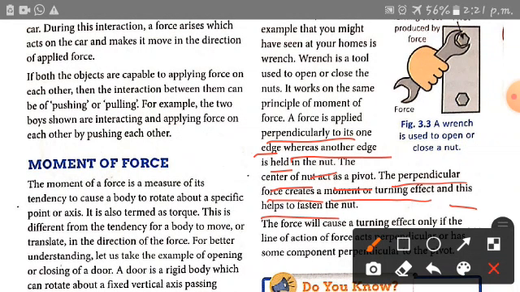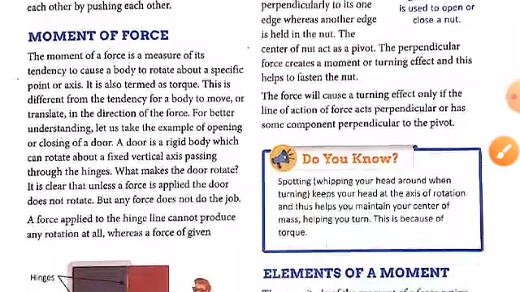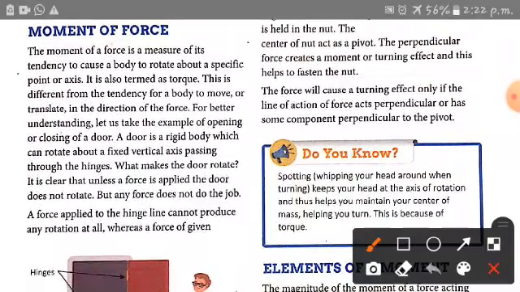So moment of force here is a measure of force tendency to cause a body to rotate about a specific point. It is a specific point, and we apply turning effect. So the force will cause a turning effect only if the line of action of force acts perpendicular to the pivot.